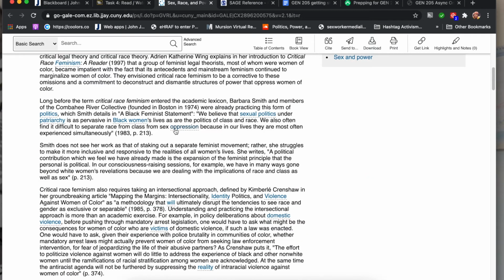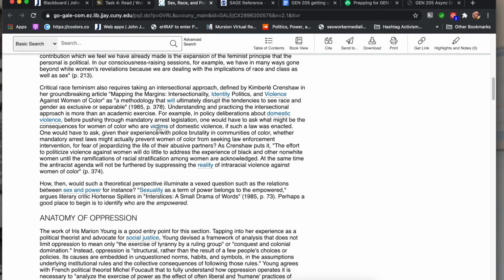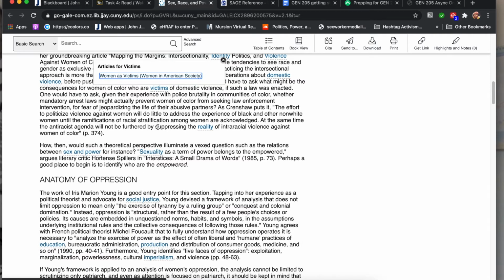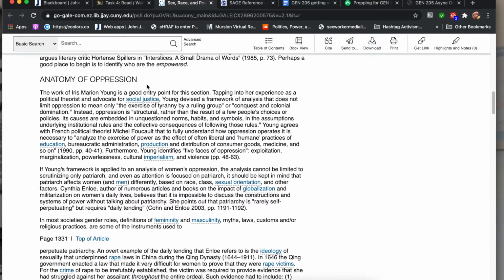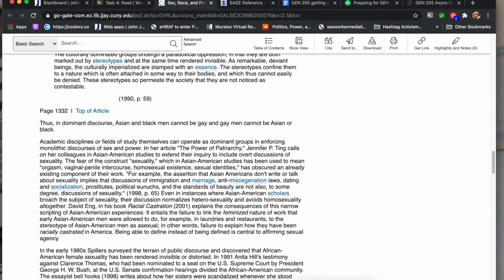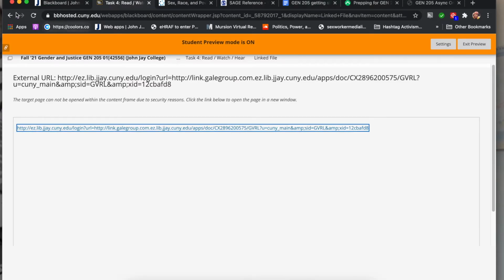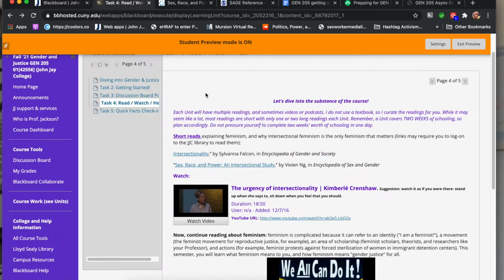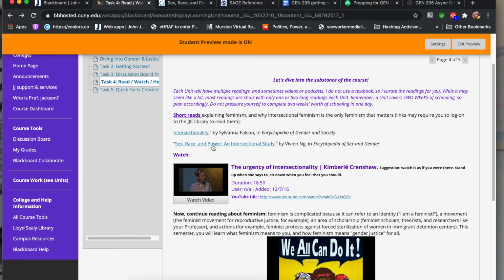So again, you can just scroll here. I also love it when things are hyperlinked because then you can click on it and then kind of see what else you could learn about if something is confusing. And again, there are subheadings. Yes, love a subheading. And so you'll get a little bit more here. So again, those are encyclopedia entries, so they're not long, they're short, right? But together they'll give you an idea of what intersectionality is.